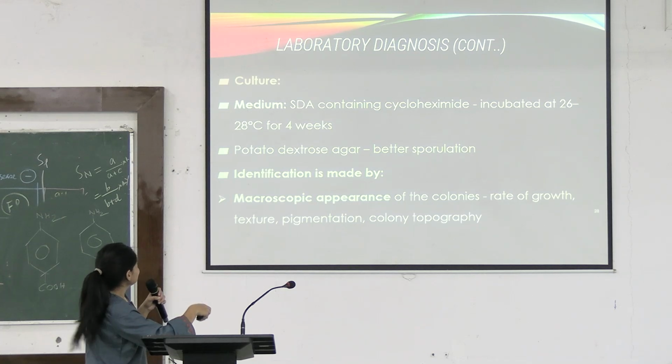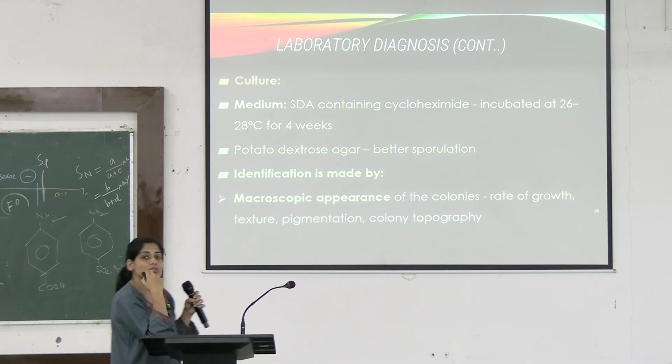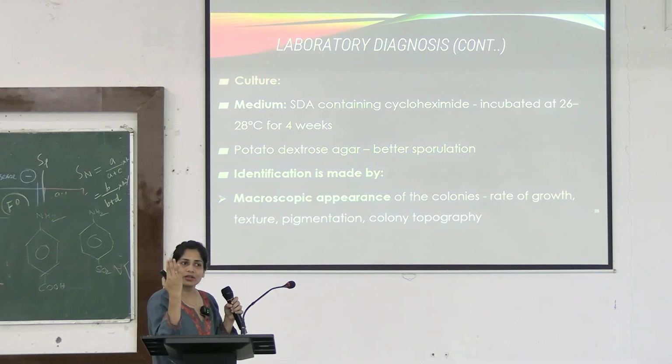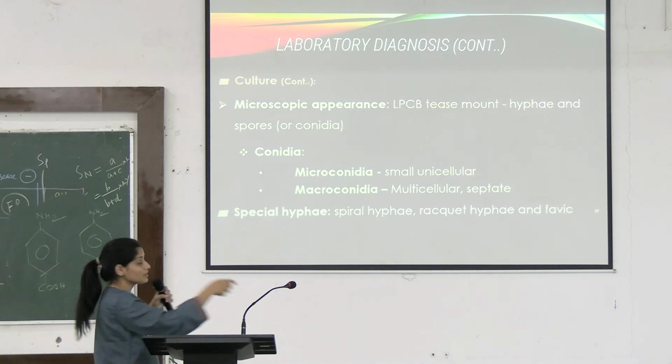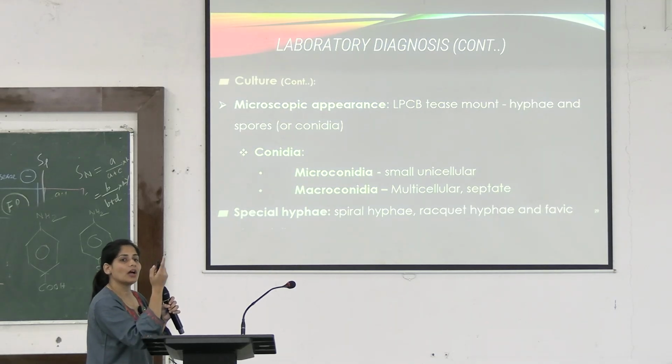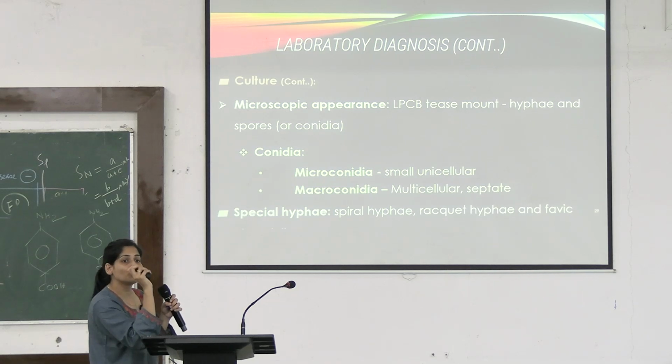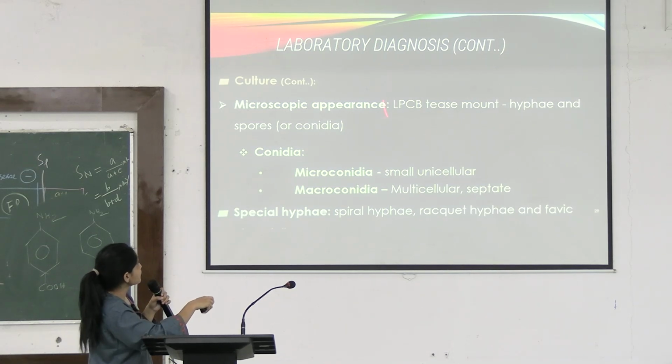Okay. Then based on the macroscopic appearance, whenever you grow a colony in the SDA agar, you will see the macroscopic appearance of how this fungus is growing. Is it fast growing? What is the texture? What is the color? And then on reverse view, you will see if there is any pigment change. You can see all that. So that is macroscopic appearance. And after that, you will see it on the microscopic appearance through KOH or LPCB mount.